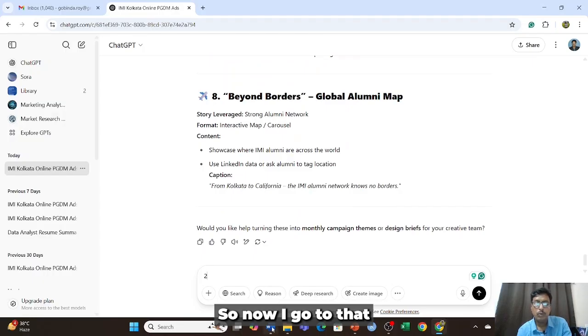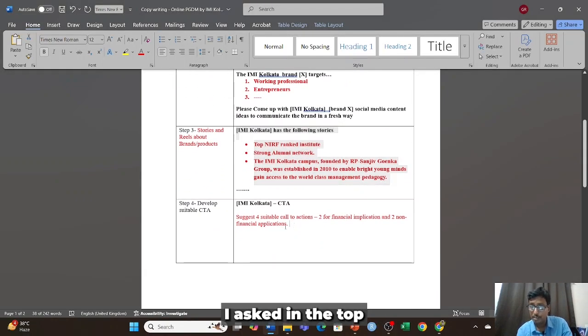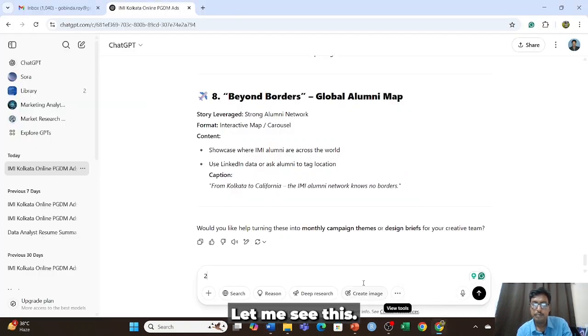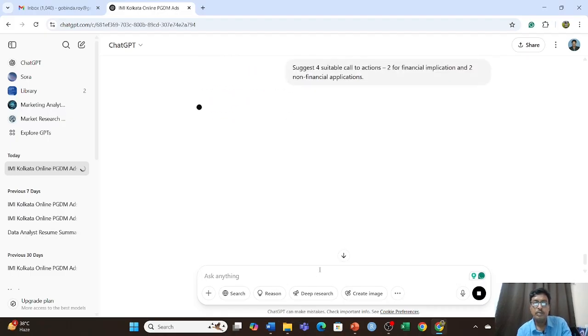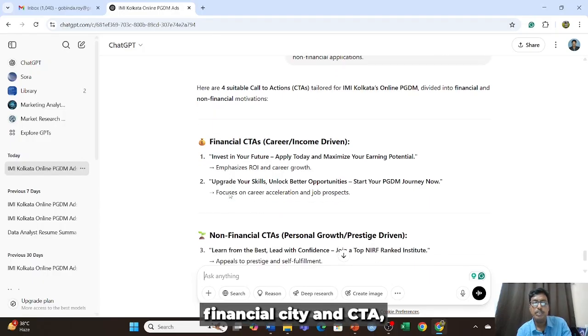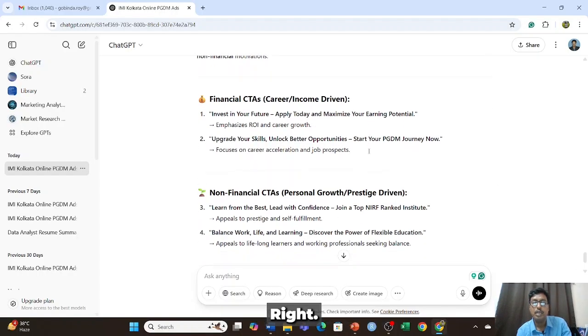Okay, so now I go to my another prompt, right? This is called the CTA. I asked it to give the top 4 CTAs, 2 financial CTAs and 2 non-financial CTAs. Let me see this. Now you see, based on this, the two financial CTAs emphasize ROI: invest in your future, apply today, maximize your earning potential, right?